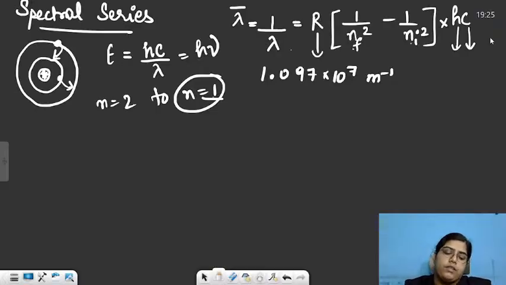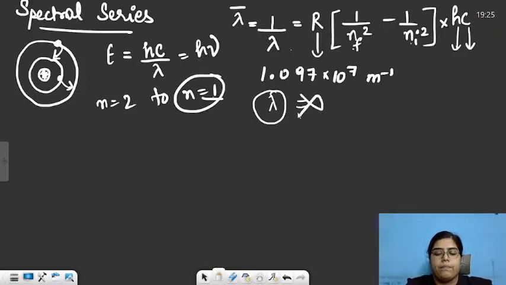Many times you're just asked to calculate the energy, and a lot of students end up finding lambda. They take the reciprocal and then the calculation becomes lengthy. Actually, the calculation of lambda is not even required. If you have 1 by lambda, simply multiply it by h into c.